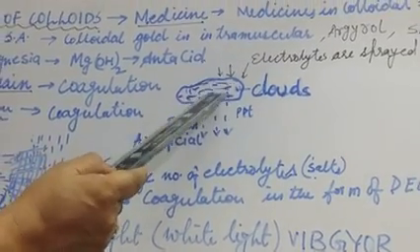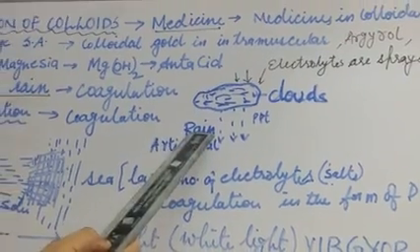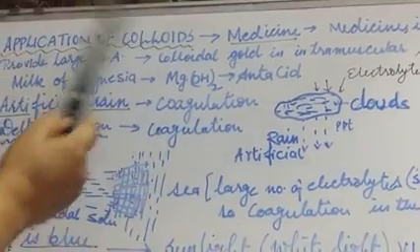Here, clouds are the colloidal solution. That also we have done. So when the oppositely charged electrolytes are sprayed over the clouds by helicopters, we can move up above the clouds, and if the electrolytes are sprayed over the clouds, the clouds precipitate in the form of artificial rain. So artificial rain is also an example of application of colloid. Next is delta formation.